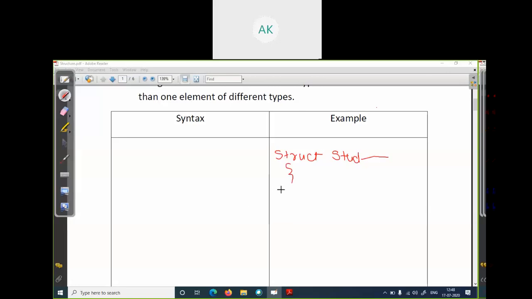Student has a name; the name's type is character. More than one character, so we have to give a maximum size. Suppose your name is 30 characters maximum, and student has its roll number.